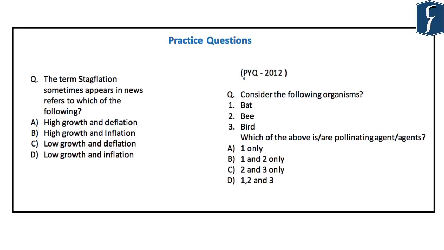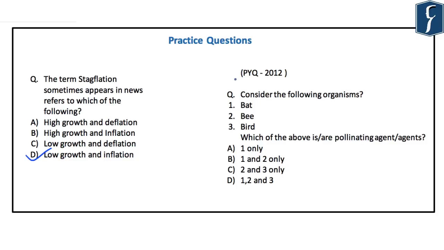Now, after today's discussion, you should try and answer these questions from your preliminary examination point of view. Now, in today's newspaper, the majority of the news articles were related to the mains examination only. And that is why we are only taking 2 practice questions. And the answer will be displayed after 5 seconds. Now the first question reads, the term stagflation sometimes appears in the news, refers to which of the following? So as we have learned, it refers to low growth and inflation.